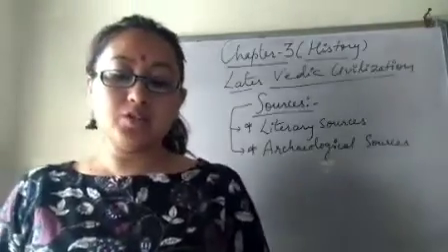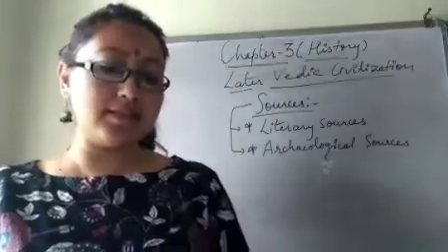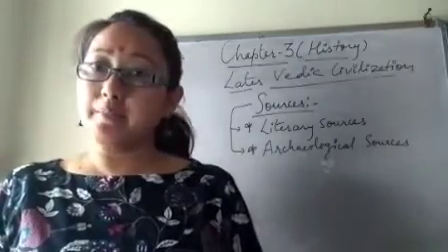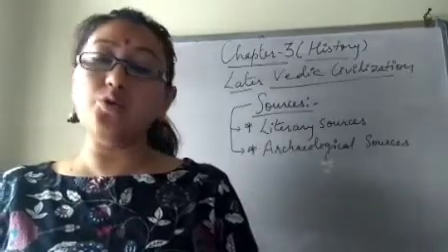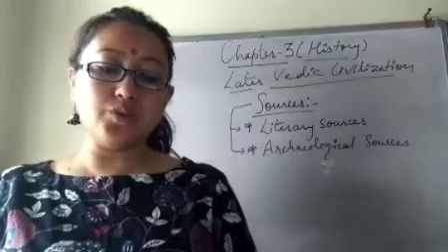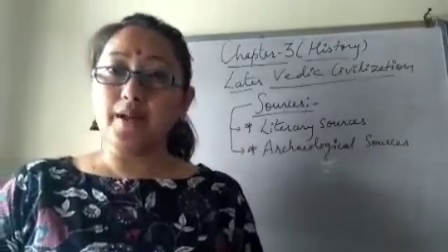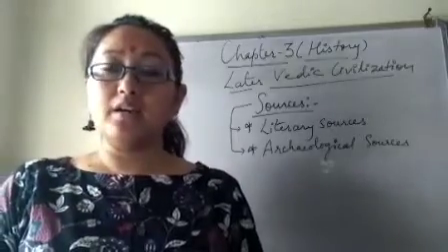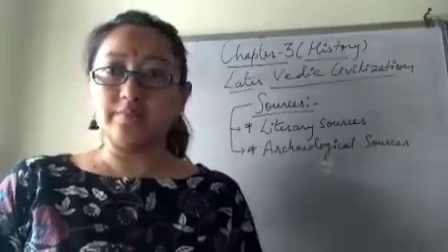Okay, now let's talk about the second literary sources, that is Smritis and epics. Many other literary productions were handed down in the course of many centuries. Some of these are the Smritis and the two great epics, the Ramayana and the Mahabharata. So Ramayana and Mahabharata were composed in this period, the later Vedic age, right?